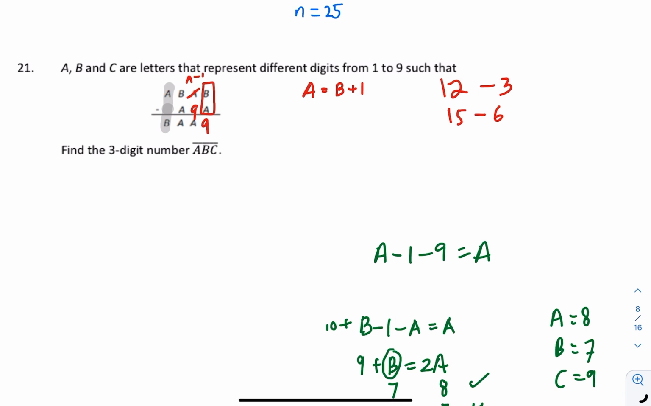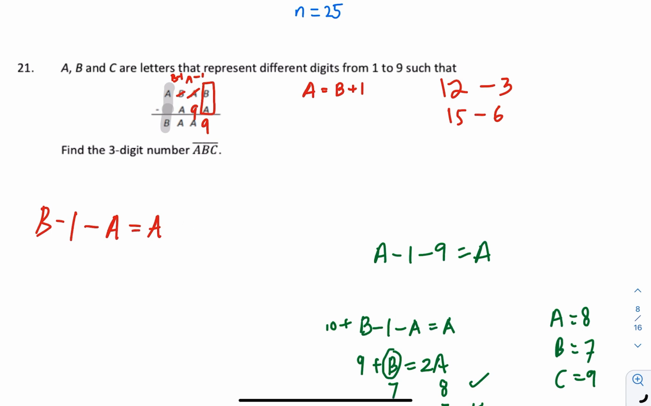A minus 1 minus 9 will give me A also. So, would there be any borrowing there? Yes, I think there will be borrowing there, right? So, I borrow here, B minus 1. So, B minus 1 minus A. Sorry, B minus 1 minus A will be equals to A.